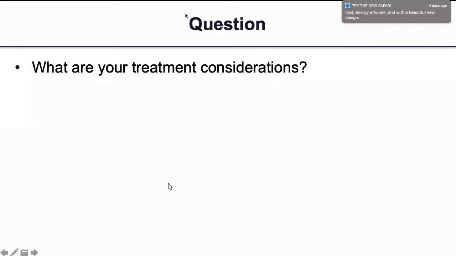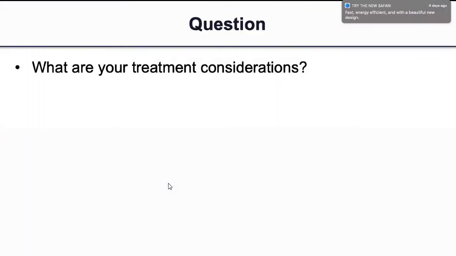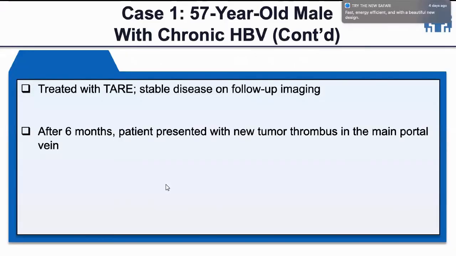You said the other part of the disease is stable, right? So I believe there is no progression, but there is development of a new tumor thrombosis. Yes, we have done an extensive workup with the PET-CT scan, and there is no extensive distant metastasis also. So only liver-limited disease, stable disease, with new onset of portal vein thrombus. Yes, correct. The patient has received TARE previously.